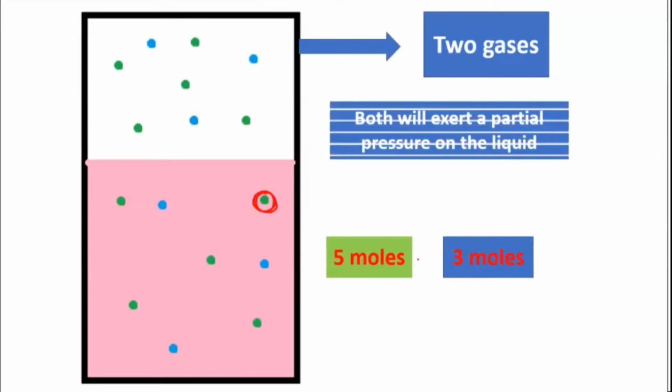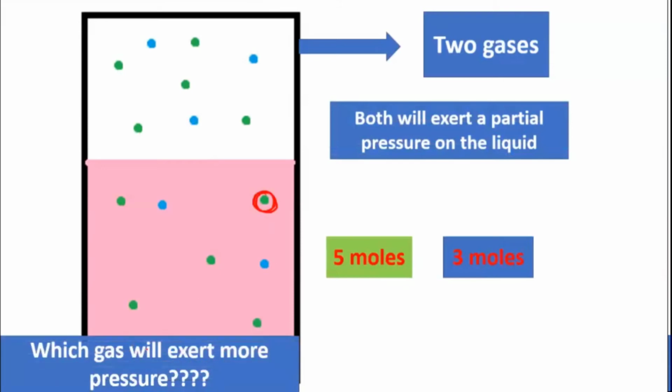Now the next thing is, we know that because both of them are gases, both of them will exert a pressure. Now the question comes, who will exert more pressure over here? Okay, what do you think? Which gas will exert more pressure here? So we have 5 moles of this and 3 moles of this. You can even calculate and find out.